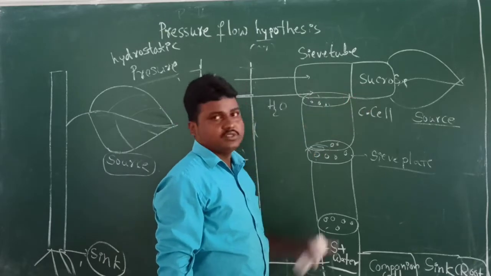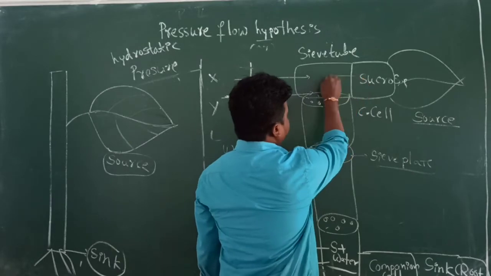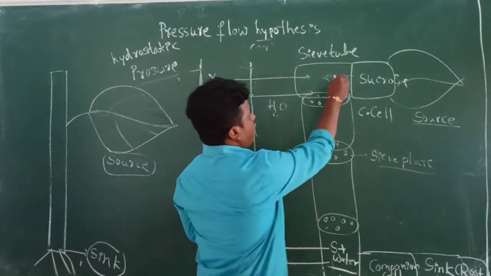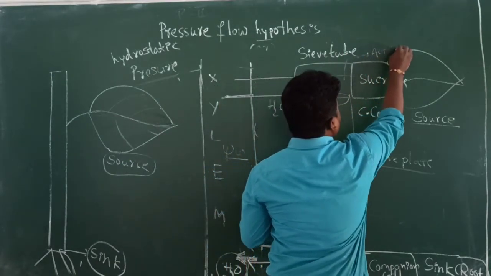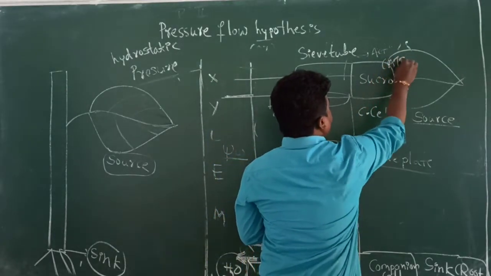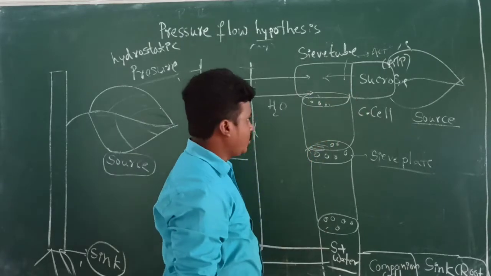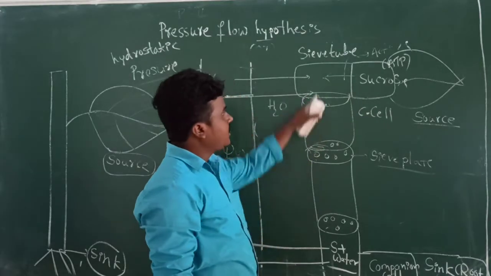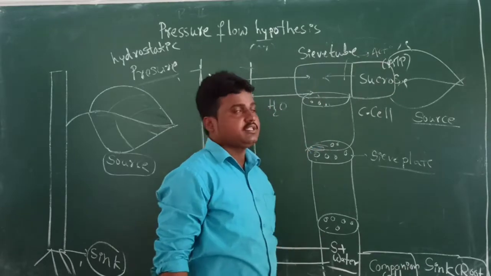The sucrose molecules can be transferred from the companion cell. How are they transferred? By using active transport. Active transport means they utilize ATP molecules. The sucrose molecules are transferred into the sieve tube by using ATP molecules. This process is known as active transport.